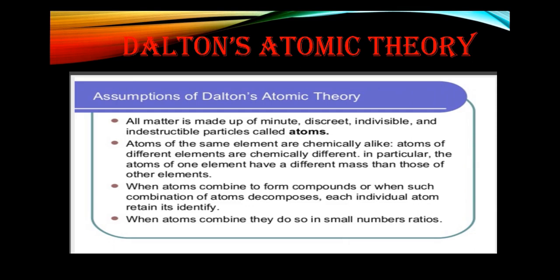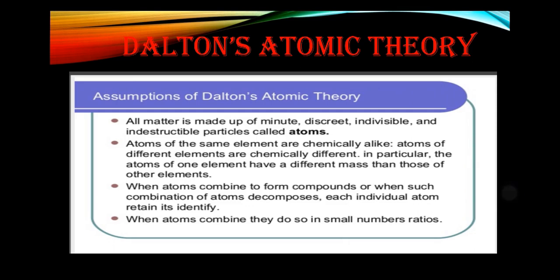Now, after discussing so many points about atoms, that elements are made up of atoms and molecules are made up of atoms, the question arises: what are atoms? Simply, when we were discussing matter, elements and compounds, we know that an atom is the smallest particle which composes the element in a compound.